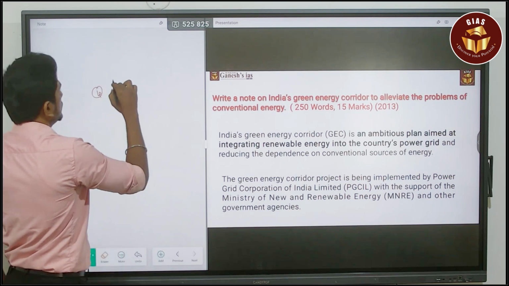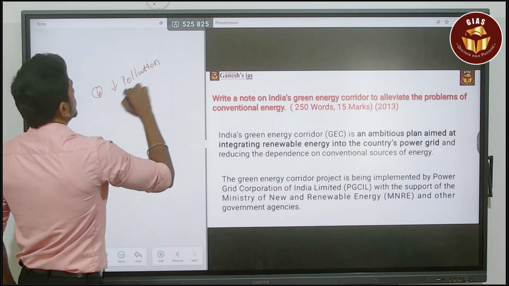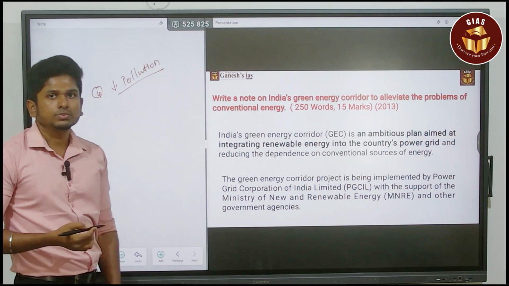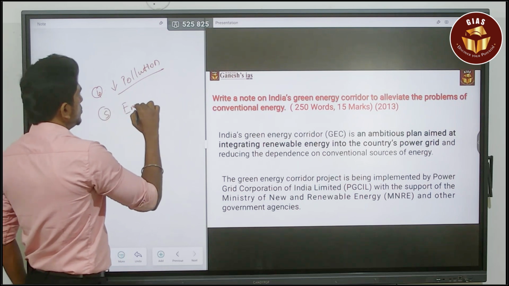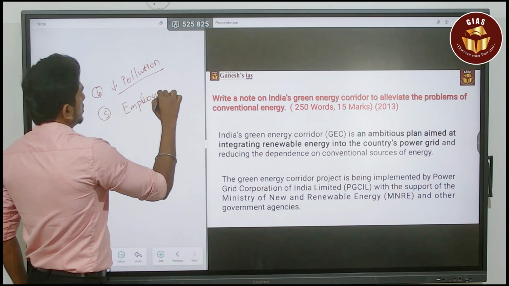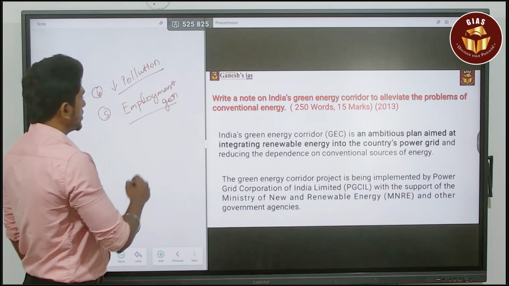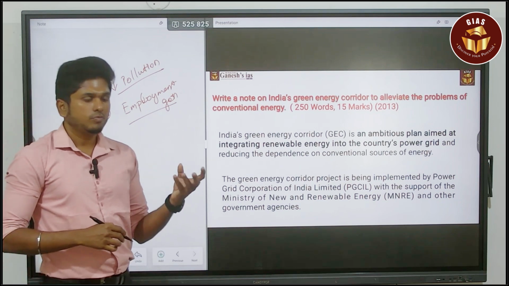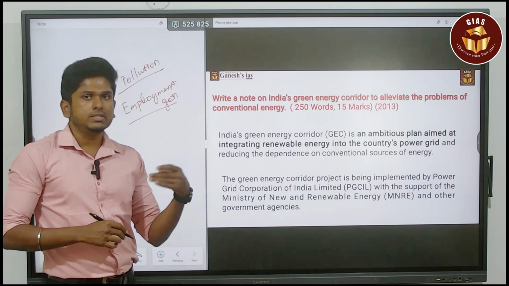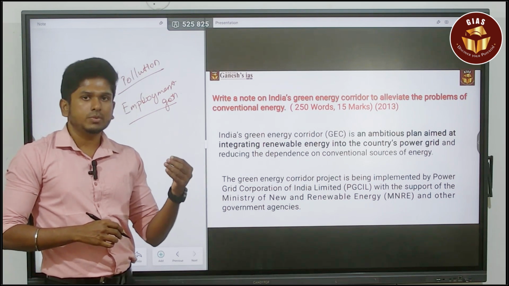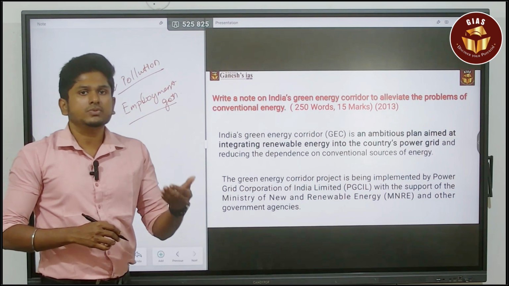And the fourth is we can easily reduce the pollution. So we can easily overcome the pollution issue. And the next advantage is huge employment generation. There is a possibility for huge employment generation, because when it comes to renewable energy, for example solar energy, wind energy, or geothermal energy, and in the coastal region, tidal energy or ocean current energy, all these are related to labor intensive sectors.